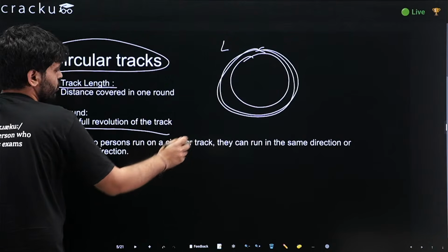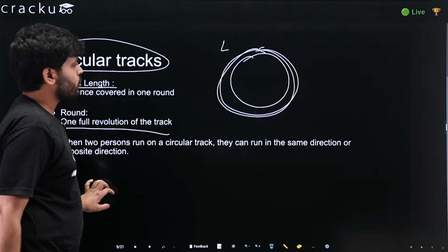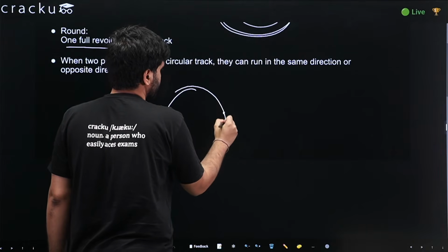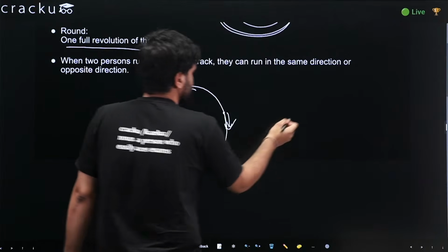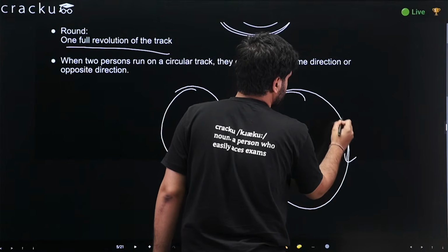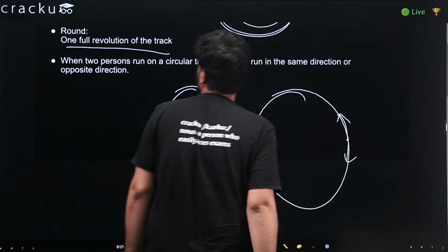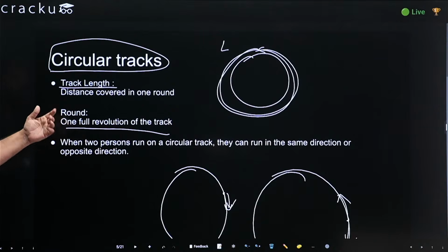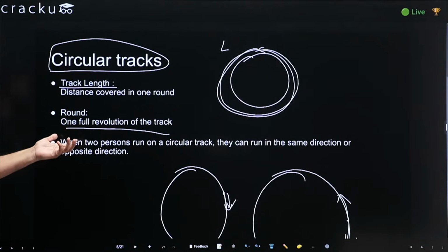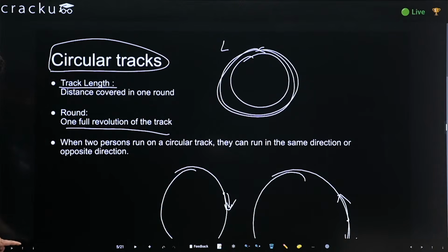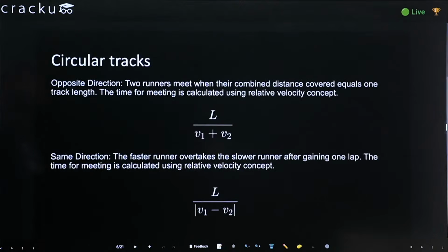When two persons run on a track, they can run in the same direction or opposite direction. So me and my friend can run in the same direction, or I am running this side, he is running this side, so opposite direction. Both can happen. Now in the next slide, we would see what the speeds would be in each case when they run in the same direction or opposite direction.